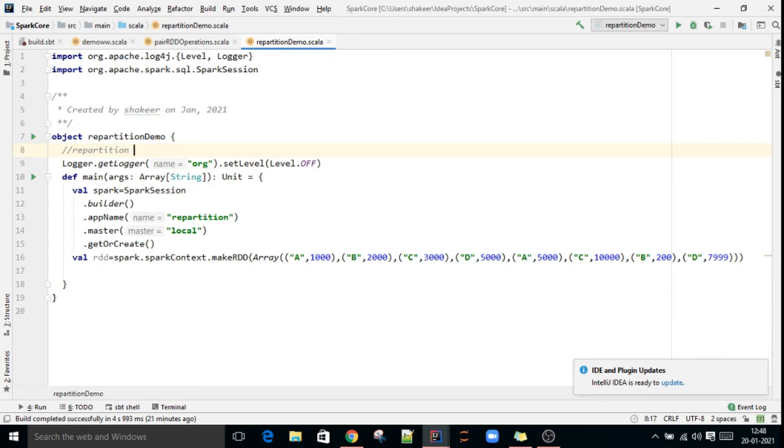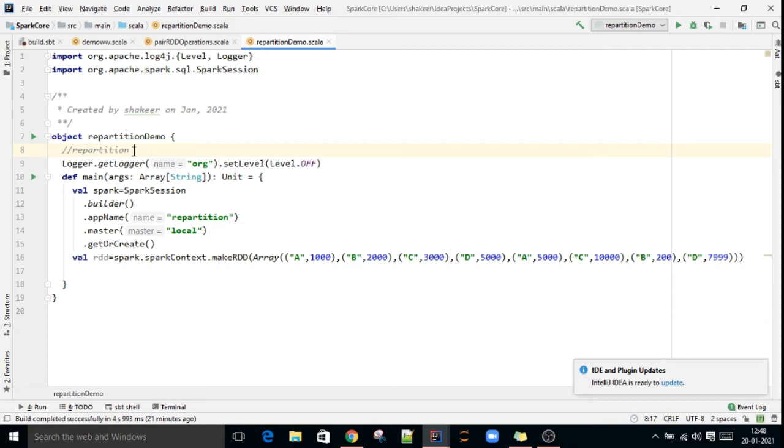If there are 500 partitions and 500 nodes, each node will process one partition, so that you can increase the performance. So in such a scenario you can use repartition.